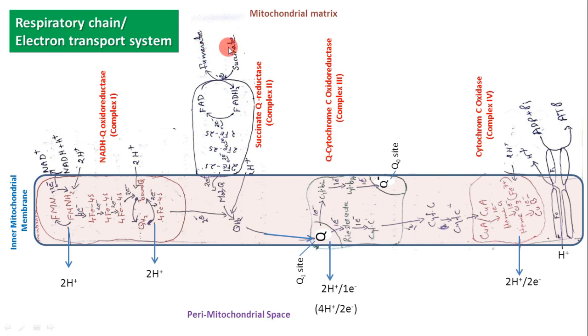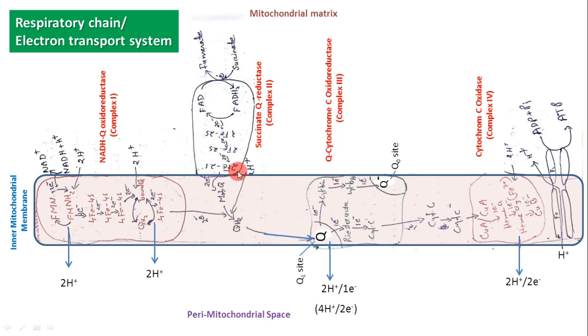But if the electron starts its travel from succinate, during the Krebs cycle the succinate is converted into fumarate. Thereby FAD is reduced into FADH2. This FAD is a part of succinate Q reductase, or complex 2.